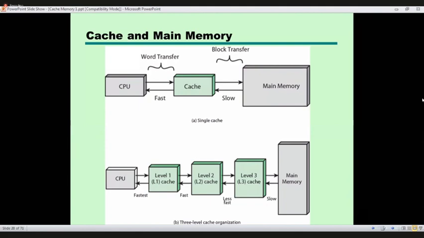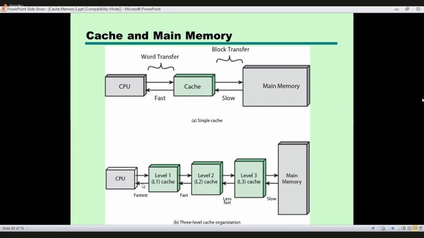Now, if one cache is not sufficient, manufacturers tend to introduce two or three caches. If there is more than one cache, they are referred to as level 1 cache, level 2 cache, and level 3 cache.